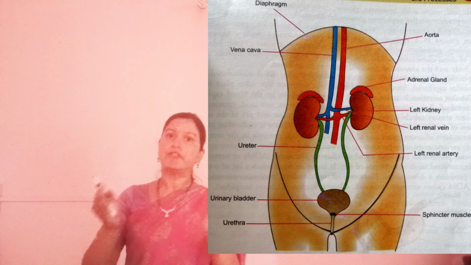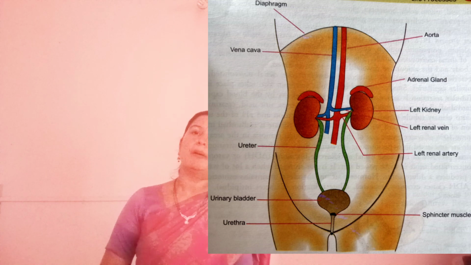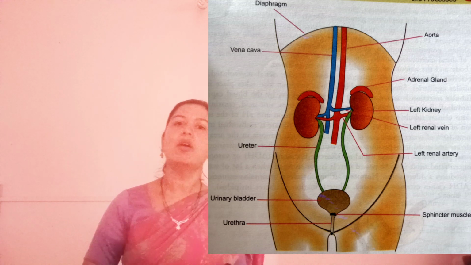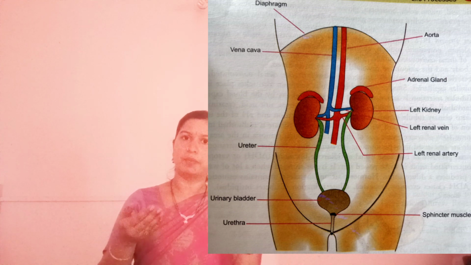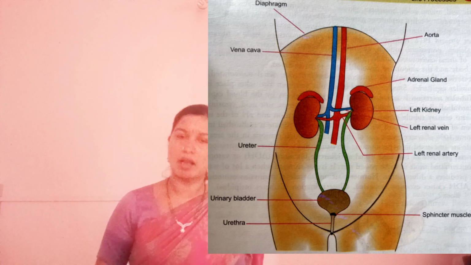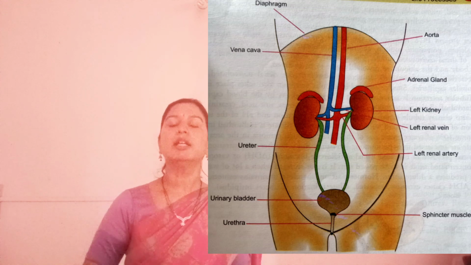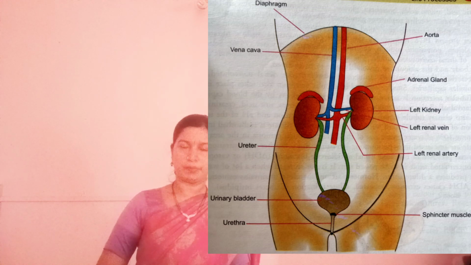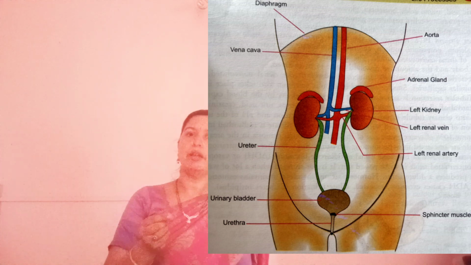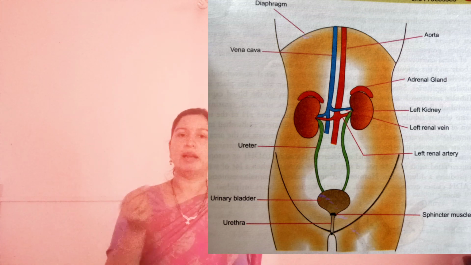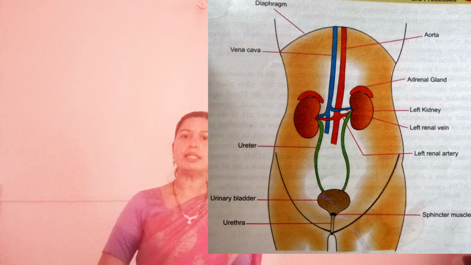From the inner concave surface, there is the entry for arteries, and from that place the veins come out, and also from the concave part the ureters come out. This concave part from where the arteries, veins and ureters enter and exit is termed as hilus.